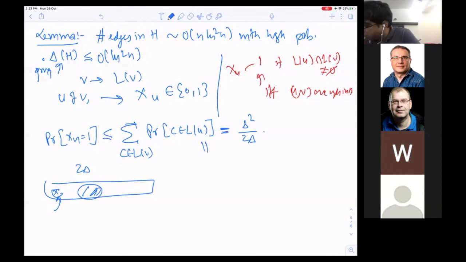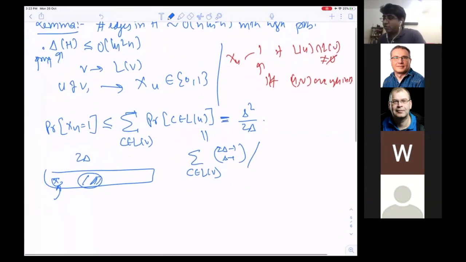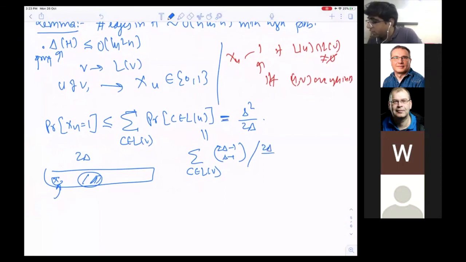So I can write down the sum over C in LV of 2 delta minus 1 choose S minus 1. But the total number of sets you are choosing from is 2 delta choose S. So this is my total set, and these are my good sets, those sets which contain C in LU.